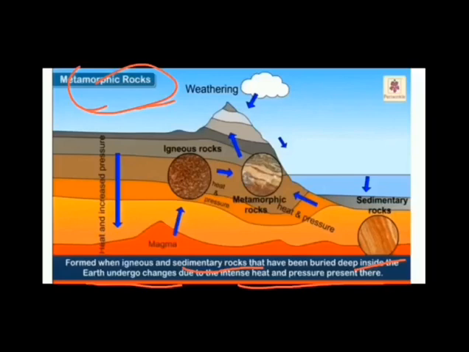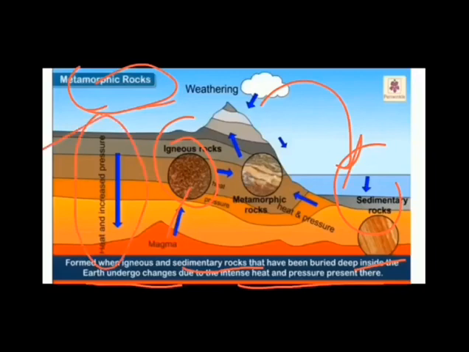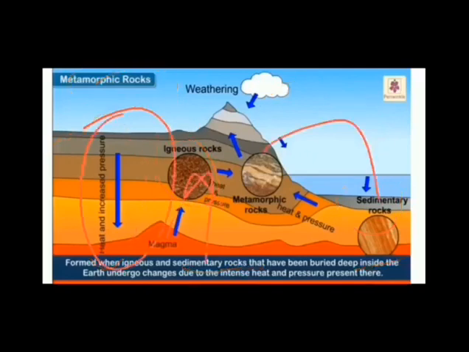So igneous rocks are formed by the cooling and solidification of magma. Sedimentary rocks are formed basically by the weathering of rocks. And metamorphic rocks are formed if the heat and the pressure increase. If the pressure of the igneous and sedimentary rocks increases, these rocks convert into metamorphic rocks. And these metamorphic rocks are also of different types, so let's discuss them one by one.